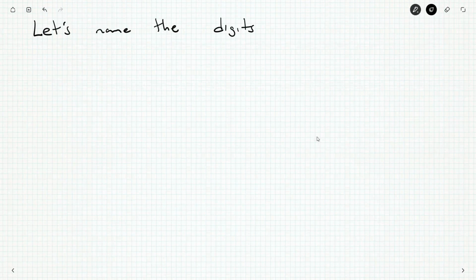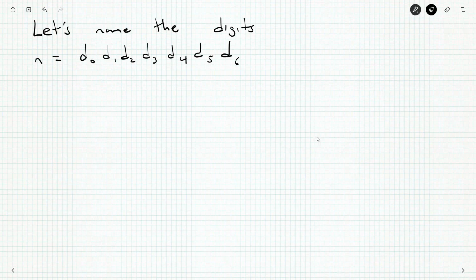There's lots of ways to do this. I'll do D0, D1, D2, D4, D5... I may abandon this later. But there we go. There's 9 digits, and I do have the 0 through 8 to remind myself that those are the numbers.